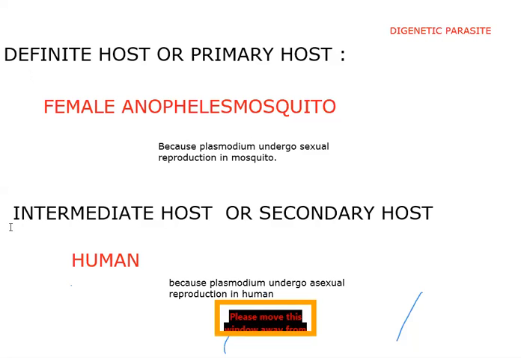And the human being is going to be the intermediate host or secondary host, because the Plasmodium performs asexual reproduction in the case of human beings. So that's an interesting thing you have to observe.